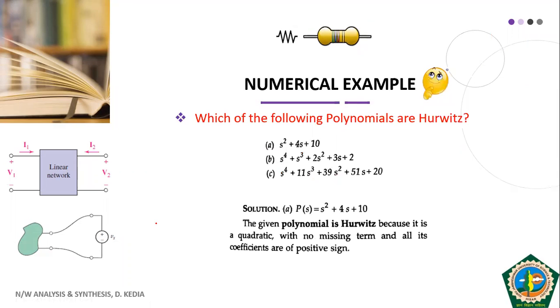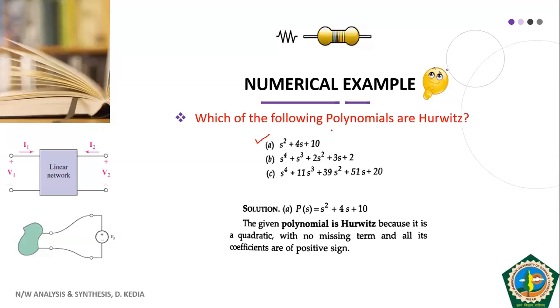In this slide, I'm taking a few examples where we will determine whether our polynomial is Hurwitz or not. We will take each of these examples and try to reinforce our concepts related to Hurwitz polynomials. Let us take the first example, that is S square plus 4S plus 10. First, obviously, we have to check the necessary conditions.